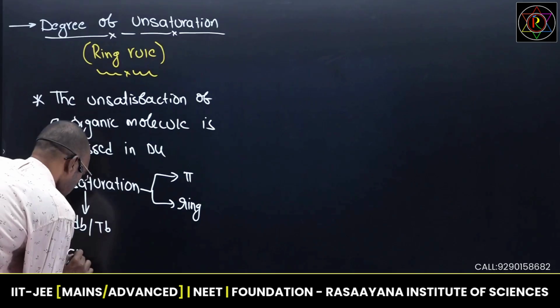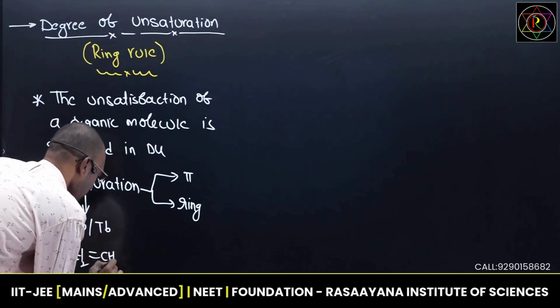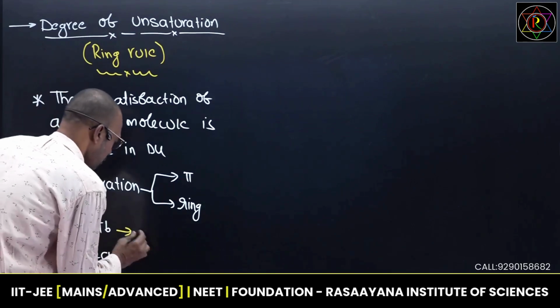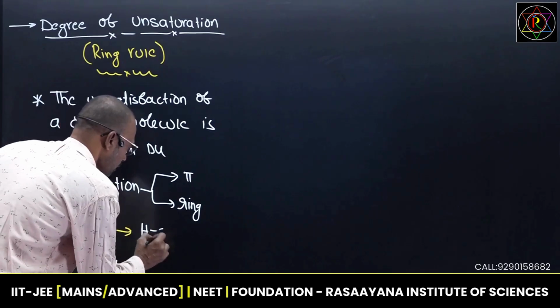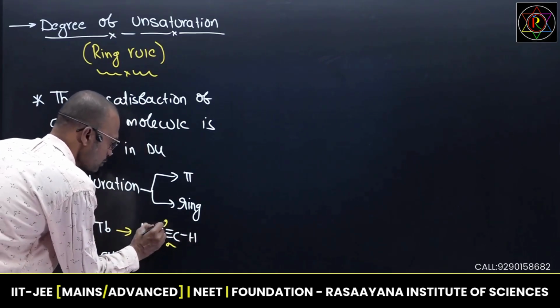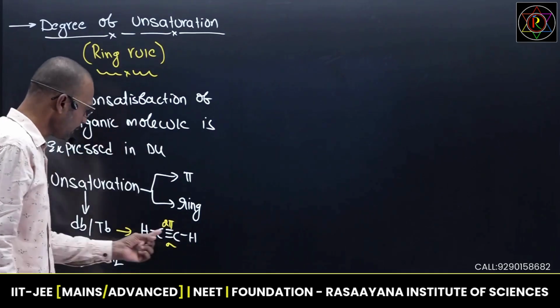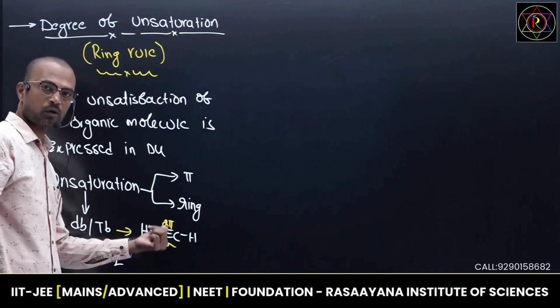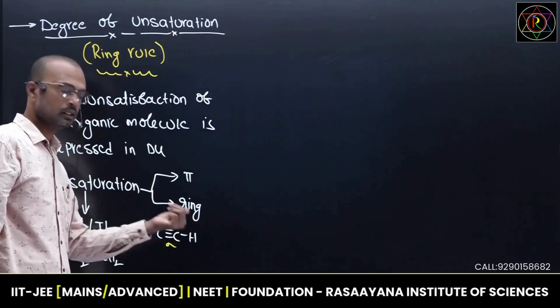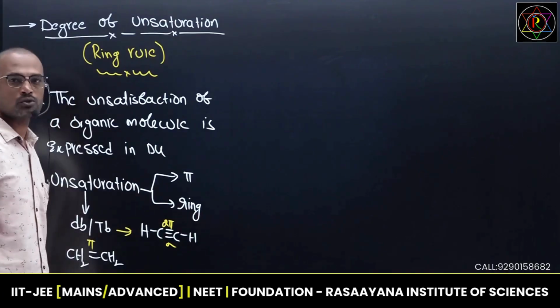So if I take any carbon-carbon double bond, here there is the presence of one pi bond. And if I take a carbon-carbon triple bond, I am using now, see, this is a sigma bond and here there are 2 pi bonds. If a molecule carries pi bonds, it may be 1 pi bond, 2 pi bonds or 3 pi bonds, or it may carry a ring. Then that molecule is said to be unsaturated.